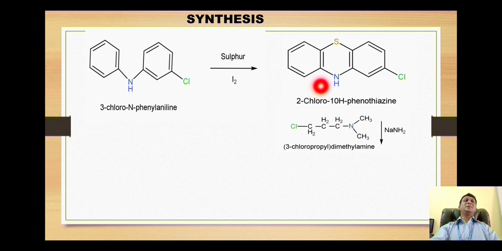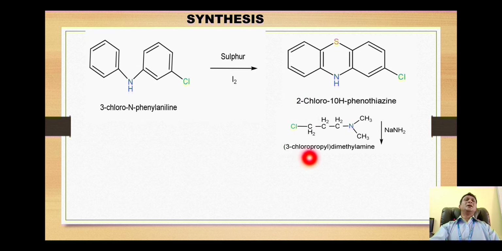So this powerful nucleophilic nitrogen then attacks this carbon which is attached with chlorine and thus brings about the substitution of this chlorine as chloride ion, which is also a nucleophile. So it is a nucleophilic alkyl substitution reaction. In this case it is SN2 type of reaction.